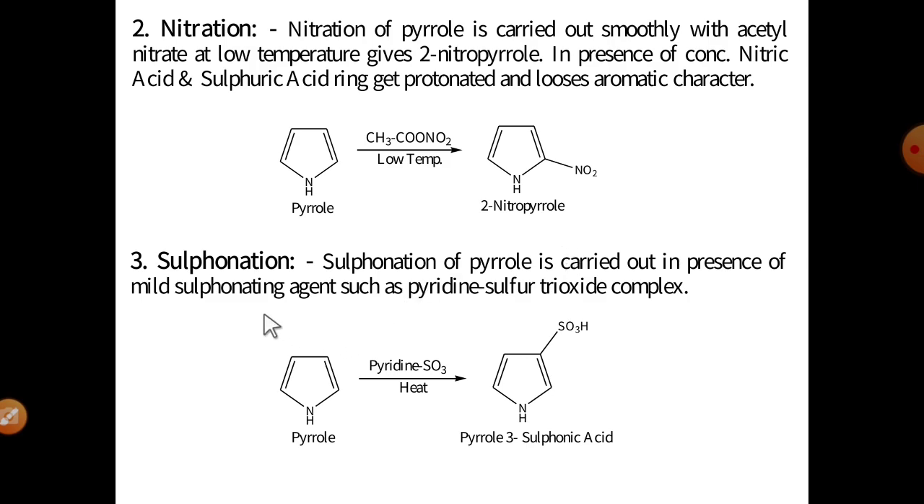Number third, sulfonation, is also an electrophilic substitution reaction. Generally sulfonation is carried out in the presence of a strong acid, H2SO4 or oleum, but in concentrated sulfuric acid or oleum, protonation of the heteroatom takes place and the ring loses its aromatic character. To avoid this, the sulfonation of pyrrole is carried out with the pyridine sulfur trioxide complex under heating. It gives substitution of the sulfur trioxide group at the third position, so the product is pyrrole-3-sulfonic acid. That is the third reaction.